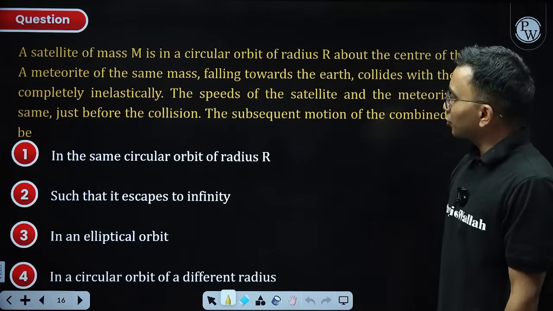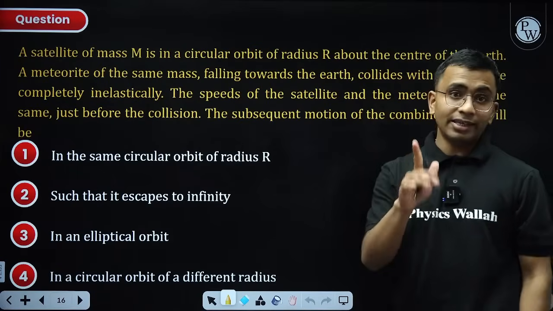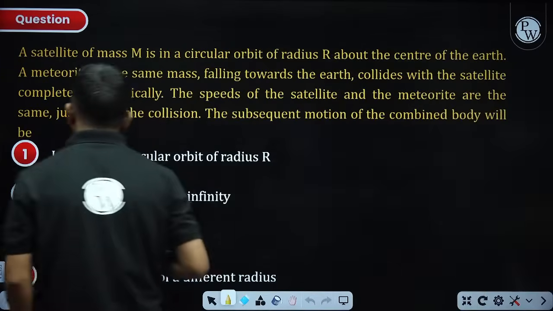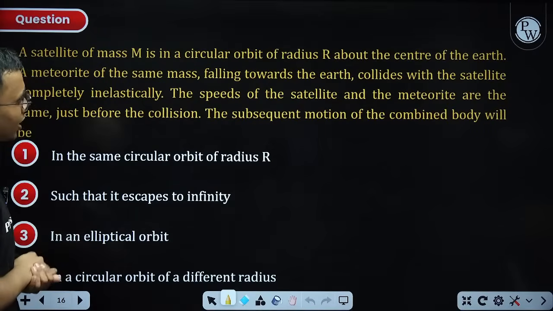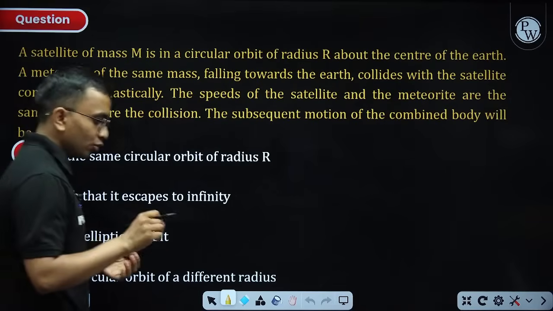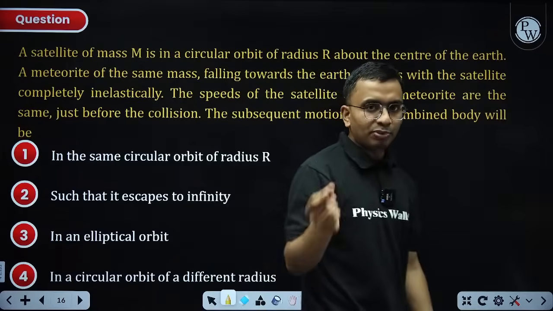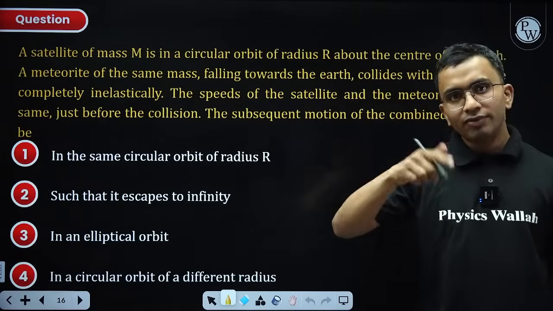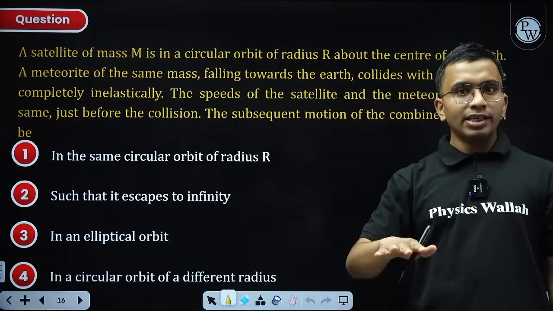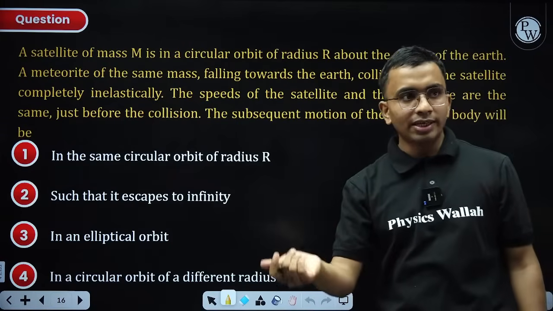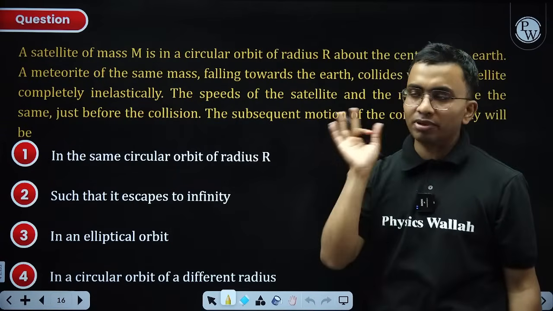Great. Next question. Satellite. Yes, satellite is also an important topic. Do it nicely. This is a theoretical question on satellite. But at least you should remember the relation of speed and the radius for a satellite. V is equal to root of GM by r, the kinetic energy of the satellite, the total energy of the satellite, the potential energy of the satellite, the relation between the three.